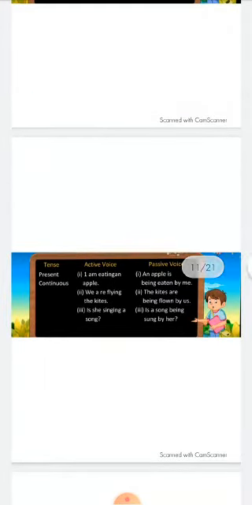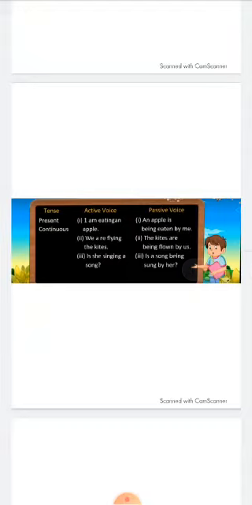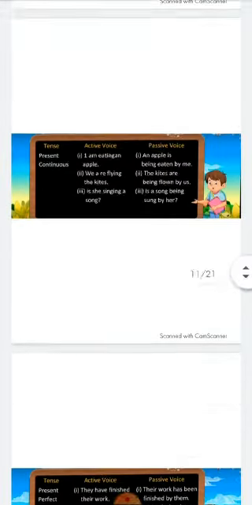Then present continuous. I am eating an apple. Then it will change into an apple is being eaten by me. We are flying the kites. The kites are being flown by us. Is she singing a song? Is a song being sung by her?